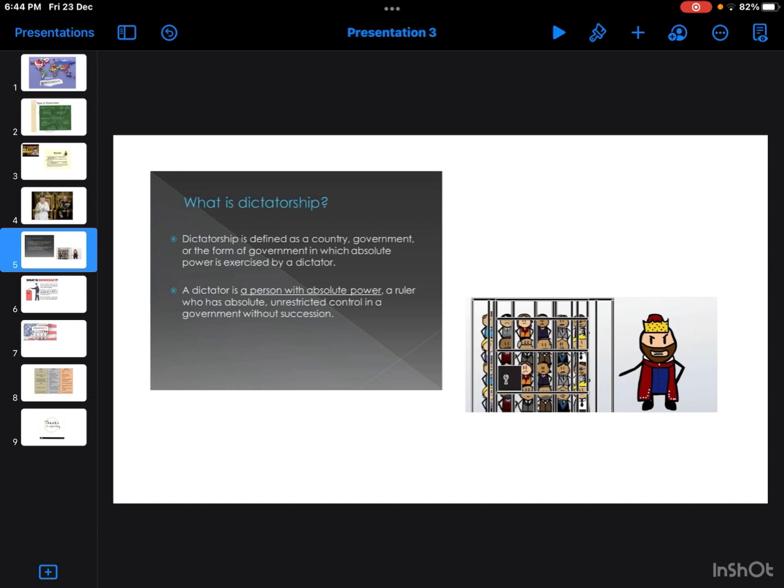A dictator is a person with absolute power, a ruler who has absolute unrestricted control in a government without cessation. You have heard about Hitler in Germany during Second World War. He used to rule. In the same way we have North Korea, and in China there is a communist party. Here the ruler will be a single person or group of persons. This is very dangerous than the monarch rule. This is very dangerous. They don't take opinion of the people. There is no consideration of people's opinions here.